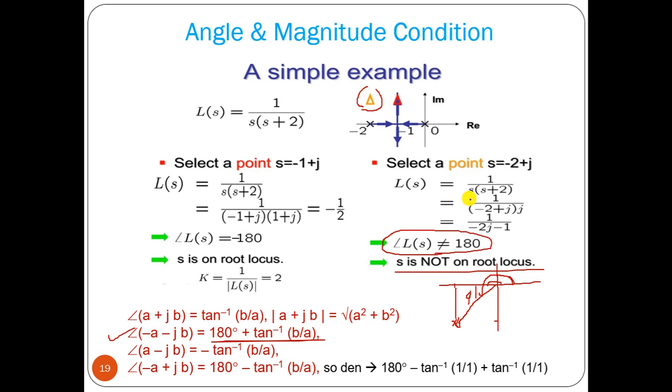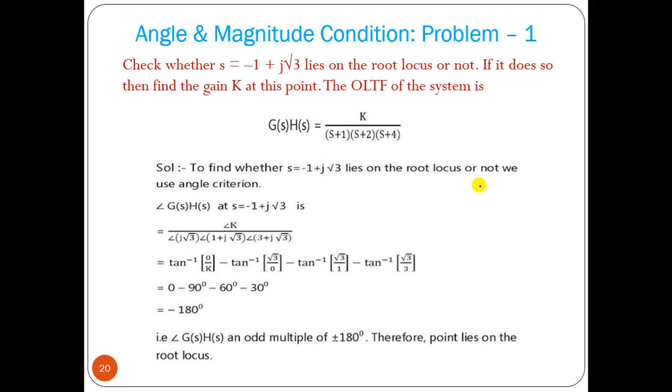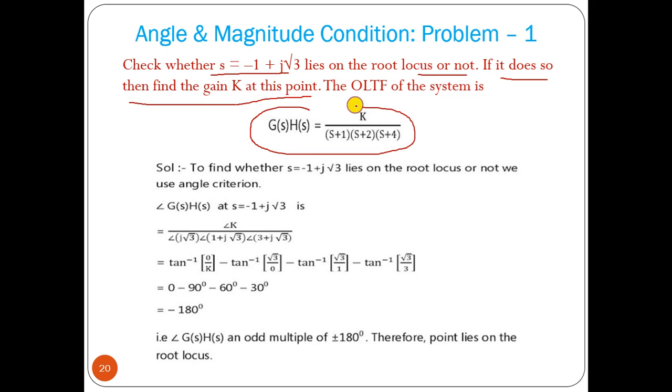So this is how we can find out whether a particular point is lying on the root locus or not. For that, let me solve another problem: check whether s equal to this term lies on the root locus or not. If it does, then find the gain k at that point. The open loop transfer function is given. Whatever transfer function is given, you have to put that s value into the equation.